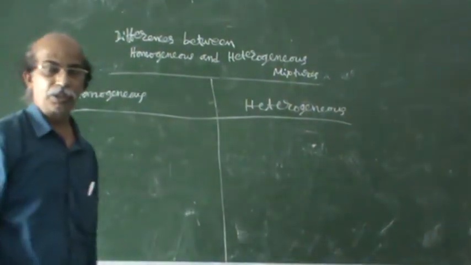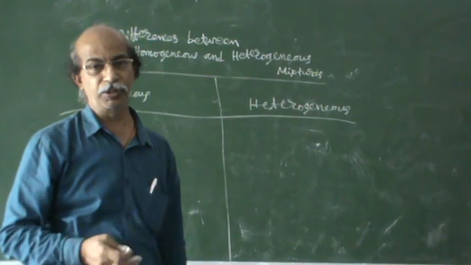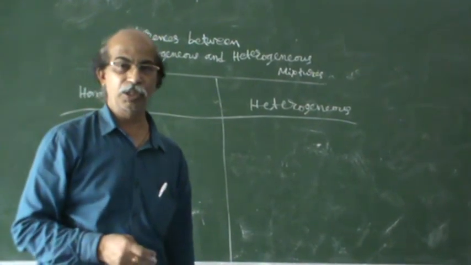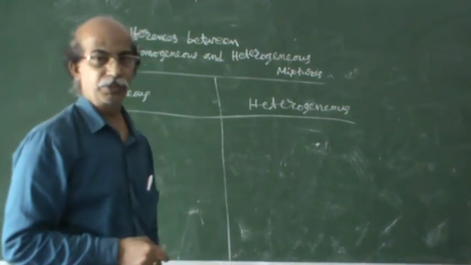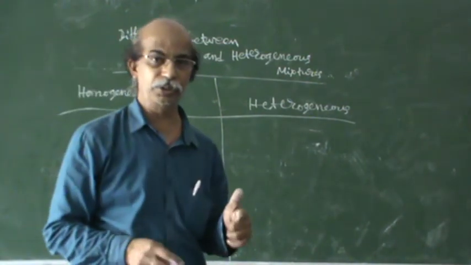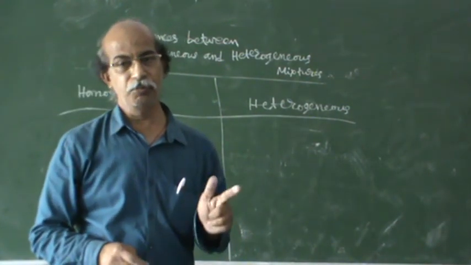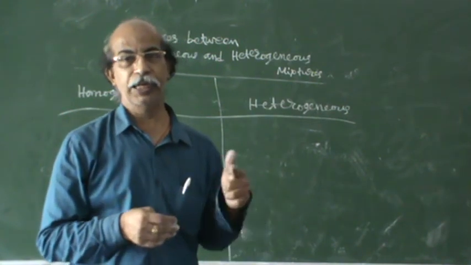So many differences are there, but I am taking very few. I want to explain it briefly, not a lengthy one. Of course it is an important concept. At the most they will ask differences, definition and examples.